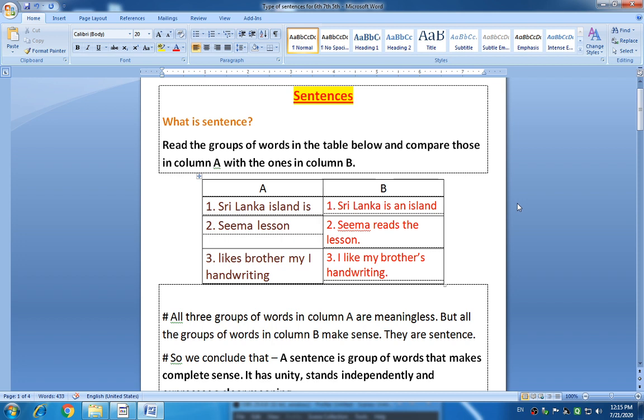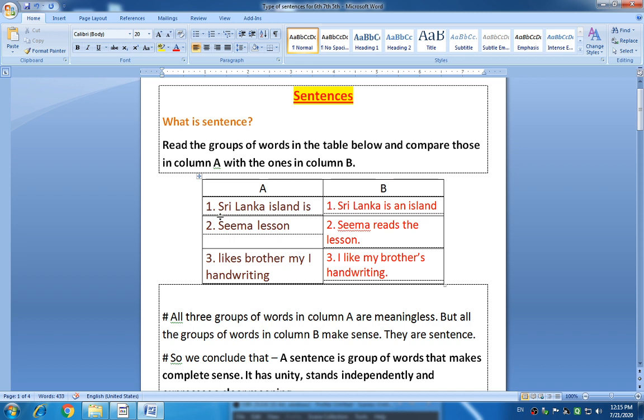Today we are going to start our first chapter from grammar, and that is sentences. What is meant by sentences? Before reading and studying what is a sentence, look at this table. There are two columns, A and B. First of all, we will read these two columns and the sentences given below them.